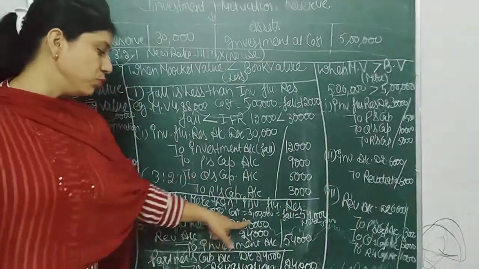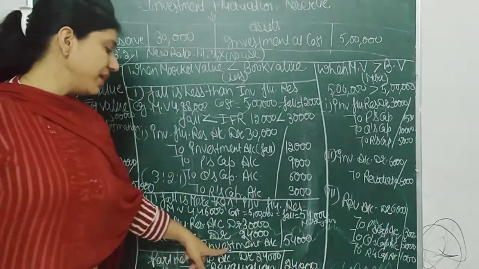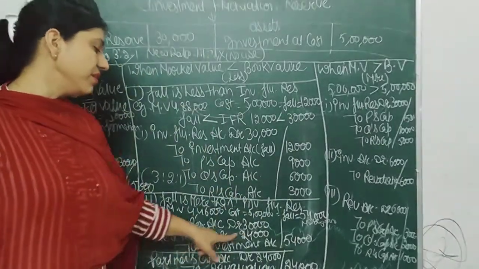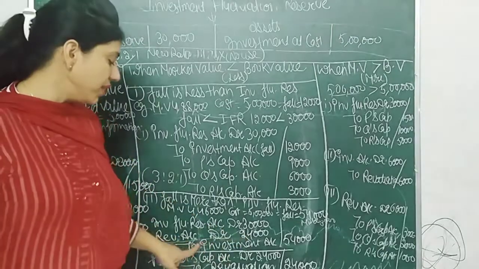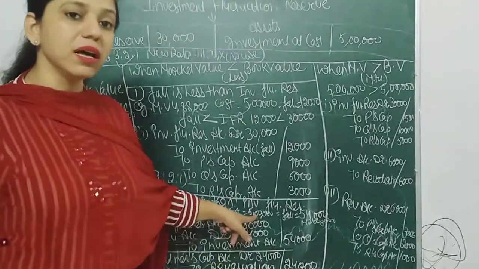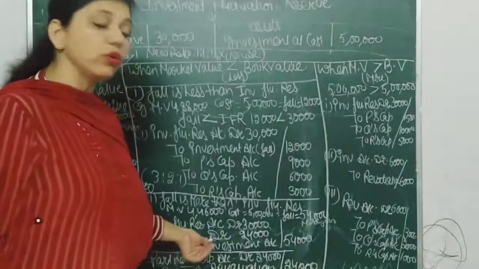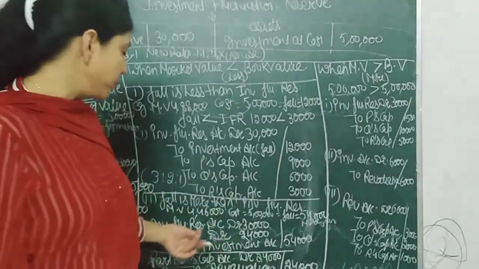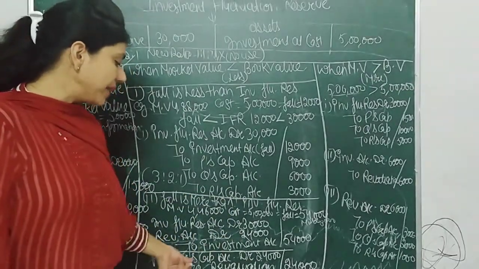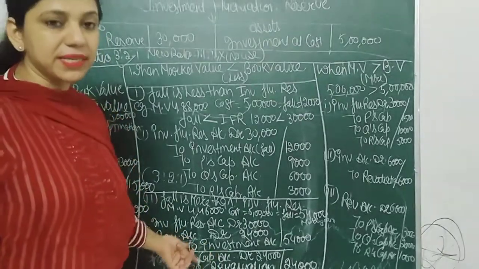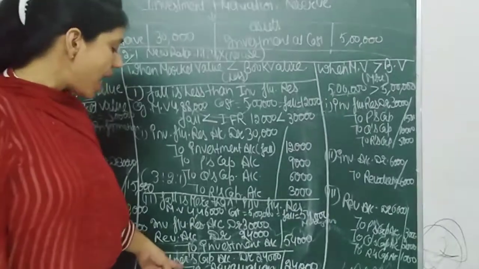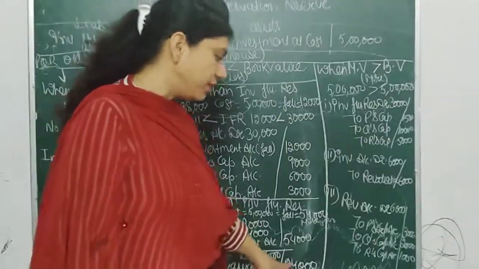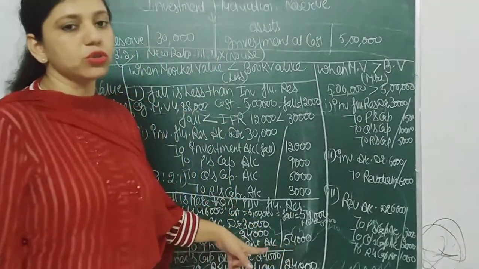Investment fluctuation reserve used 30,000. Investment decreasing by 54,000. So 24,000 will be transferred to the revaluation account debit, because it is a loss. Now this revaluation account will be transferred into P, Q and R's capital accounts in their old ratio. Means the next entry is partners' capital account, or you can write P's capital account, Q's capital account, R's capital account debit to revaluation account, that is equal to 24,000 in old ratio 3:2:1.